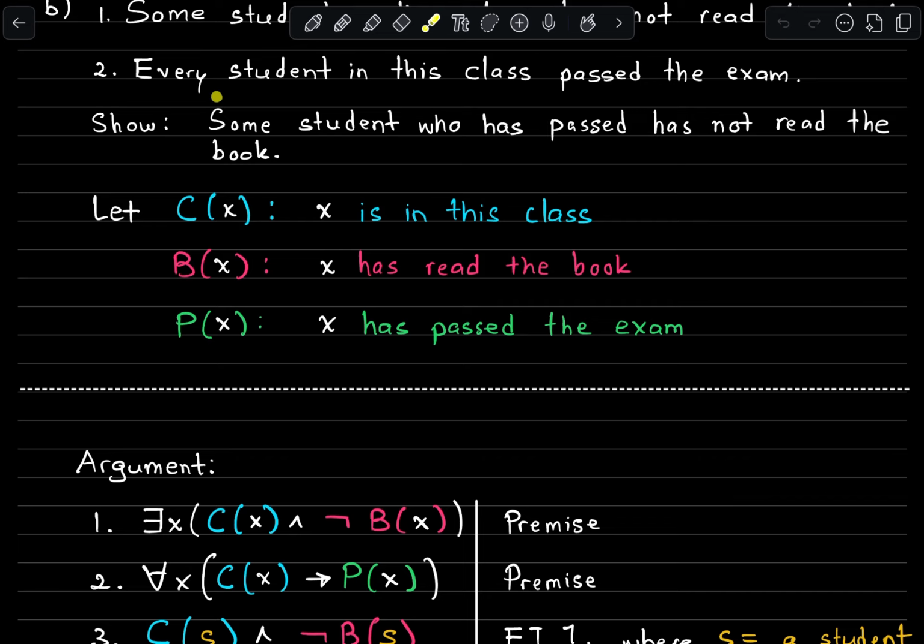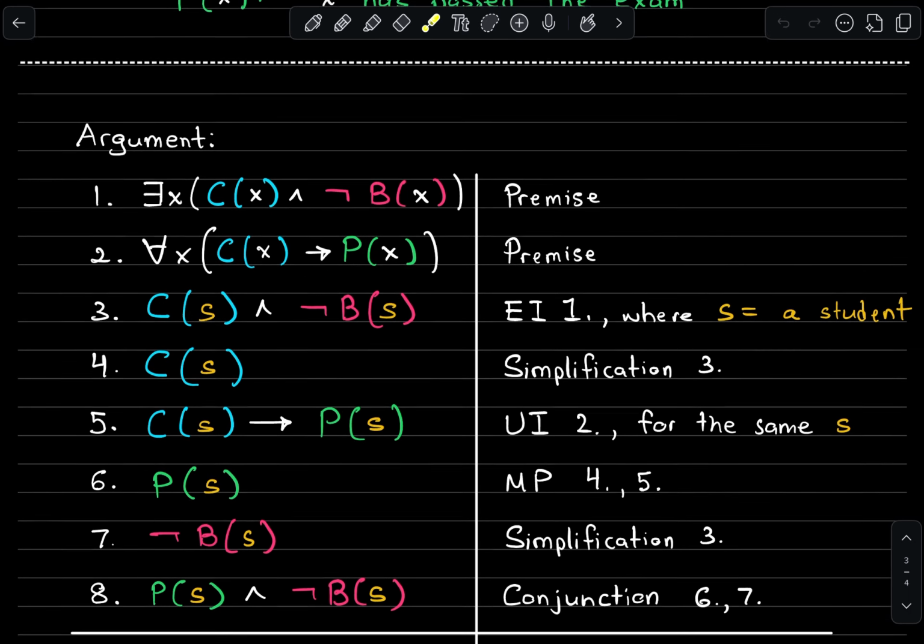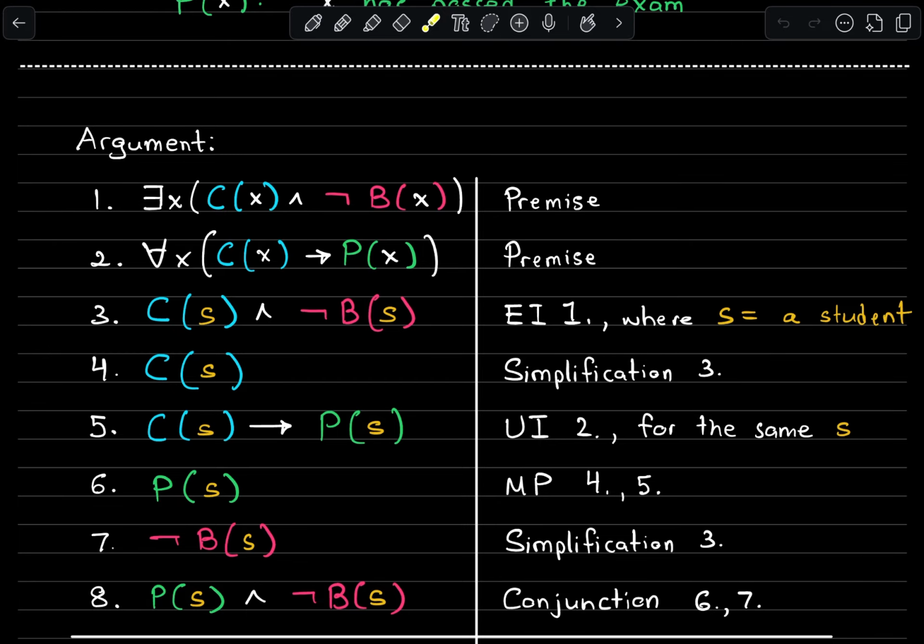Now, our original goal was to show that some student who has passed the exam has not read the book, right? So we want to show that some person meets both of these criteria. And we've technically done that already. We've shown that this person S meets both these criteria.